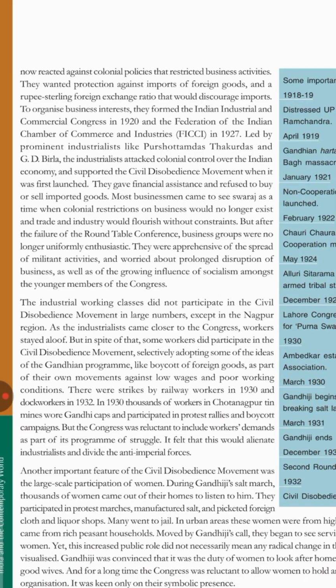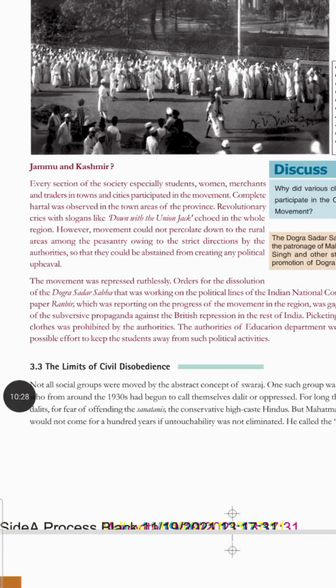The peasants and the industry workers did not support the Congress. They said, "You do not take up our demands." Now the zamindars and the industry owners felt that the Congress was not able to pacify or convince the British government to reduce the taxes. So naturally, when the civil disobedience movement was relaunched, it saw a lukewarm response. Not many people took part in the relaunch of the civil disobedience movement.